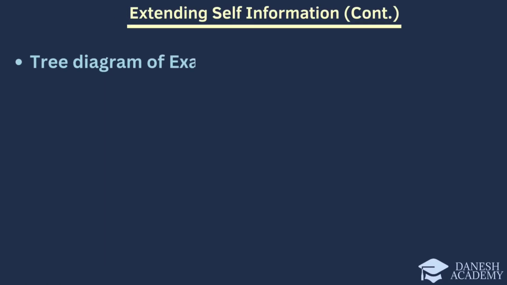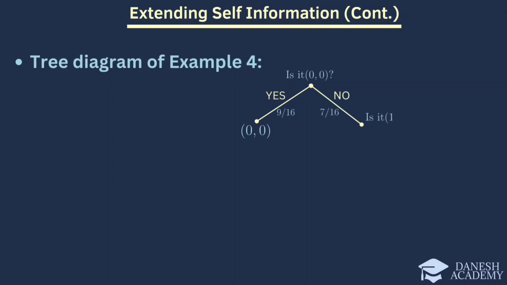Examining the tree diagram of example 4. The first question is whether 0 and 0 have occurred. If the answer is yes, the event 0 and 0 occurs with a probability of 9/16, and if the answer is no, we move on to the event 1 and 0.